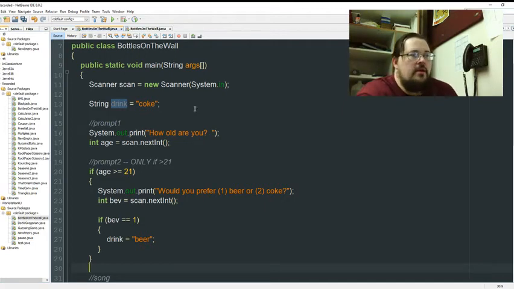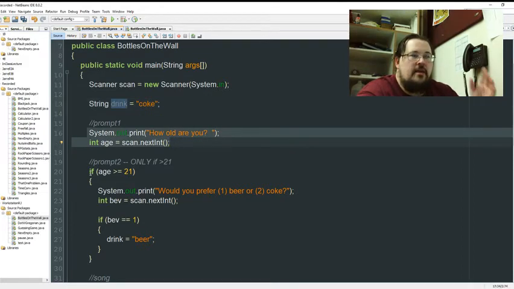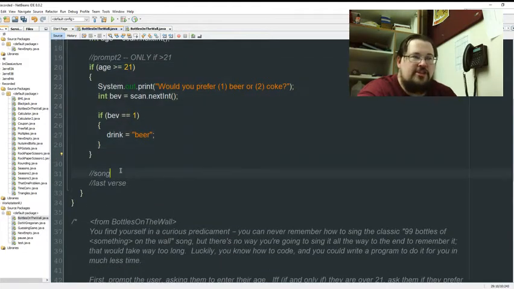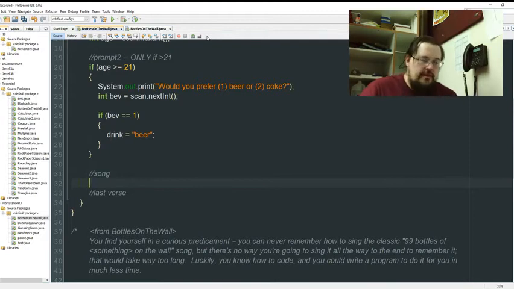All right? So here's my setup. I've got my drink of choice. I ask them their age. If their age is relevant, then I ask them to confirm their choice. But after that, I'm just ready for the song. All this is a loop with our lyrics in it. So I need a counter. Let's call this bottles. And we'll start with 99.